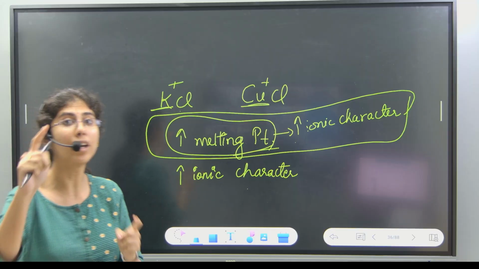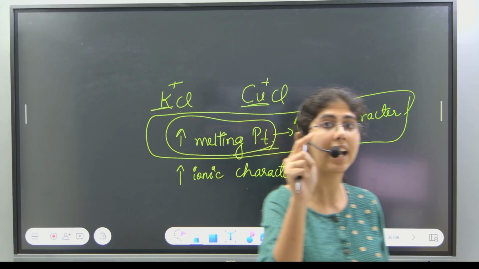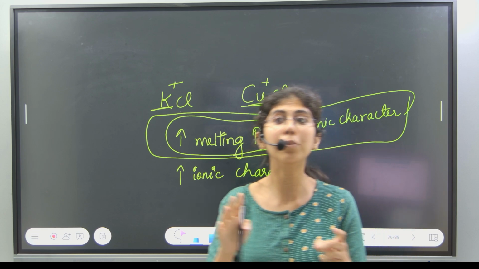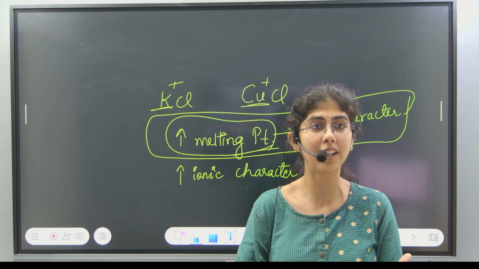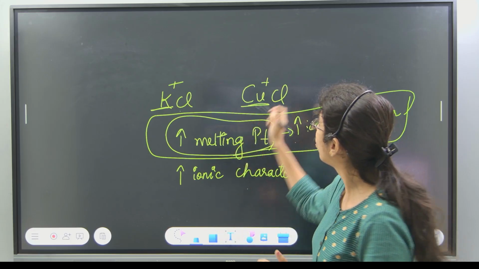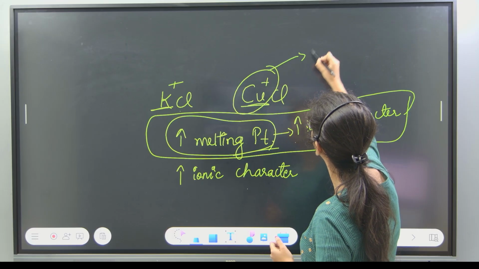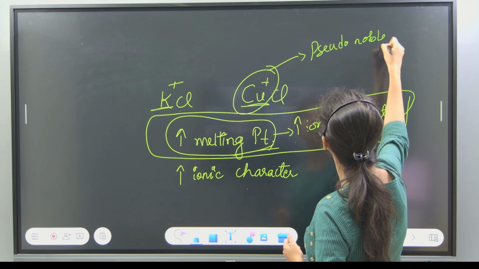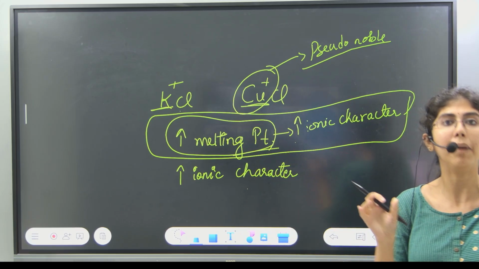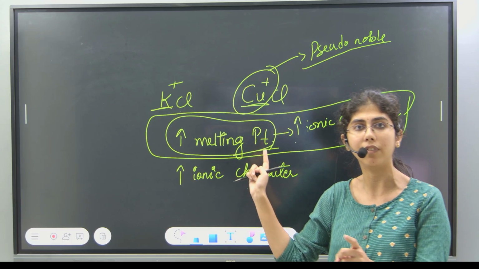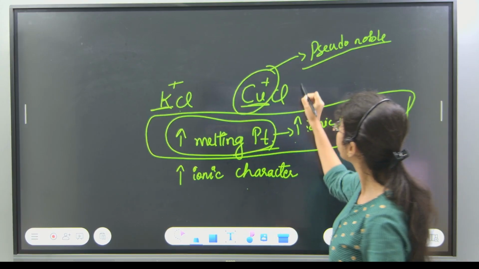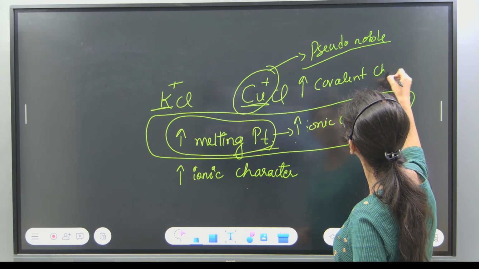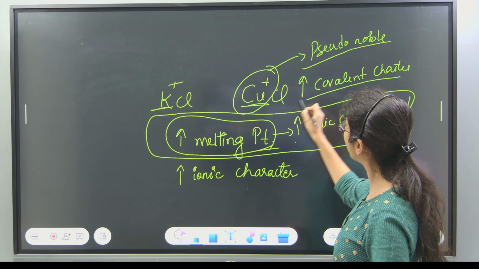There is one more point, the last point which I had mentioned in the last class. Pseudo noble gas configuration. None of you are able to recollect that. Copper plus has pseudo noble gas configuration. I told you if you come across any metal which has pseudo noble gas configuration, that will have high covalent character. What is pseudo noble gas configuration?